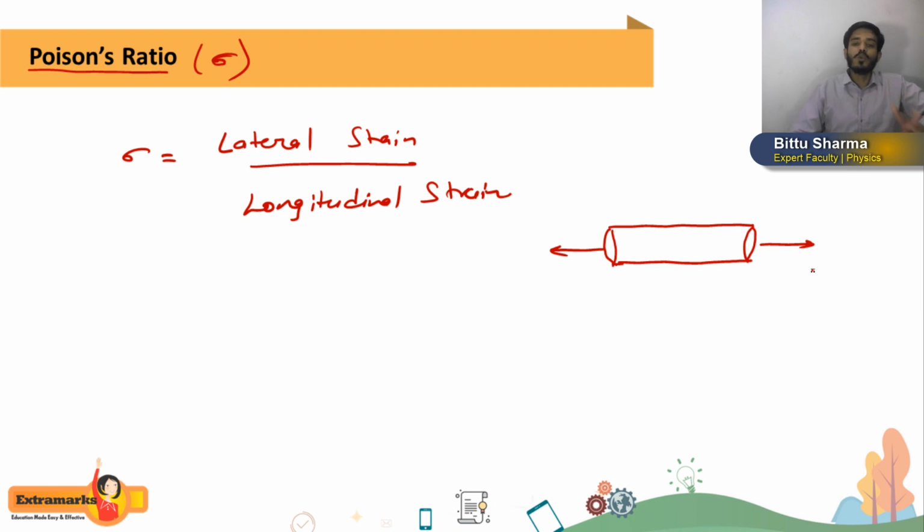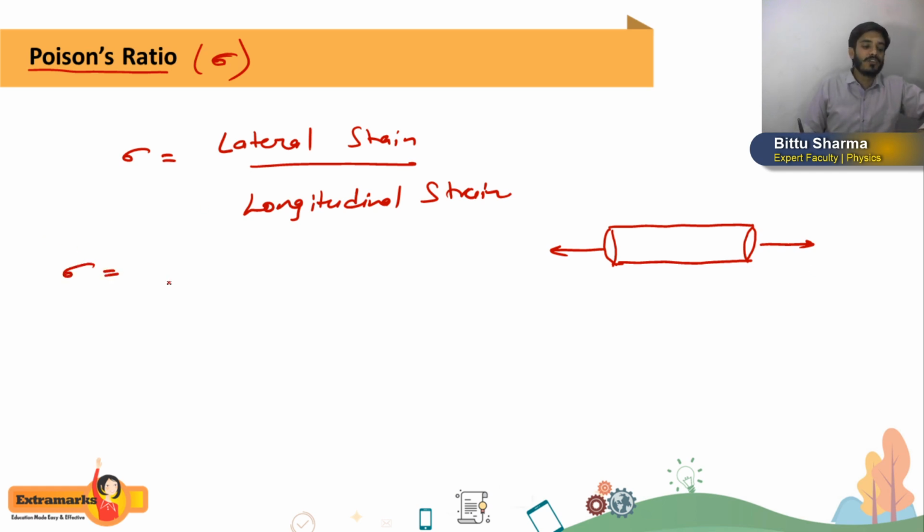So there will be two types of strain in that case. The one will be lateral strain, which means change in radius or change in cross-section area per unit original value, divided by longitudinal strain. Longitudinal strain means change in length per original length.